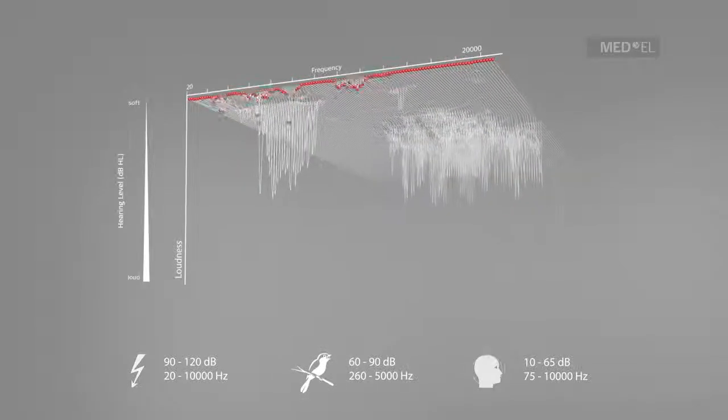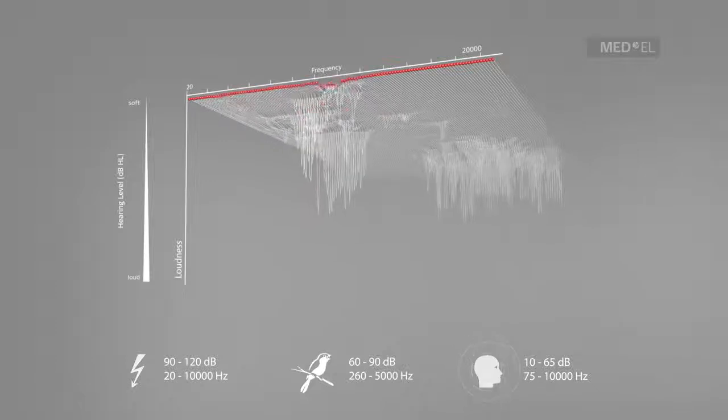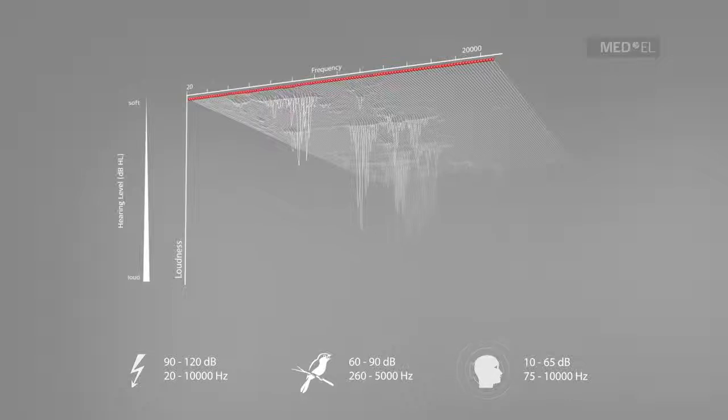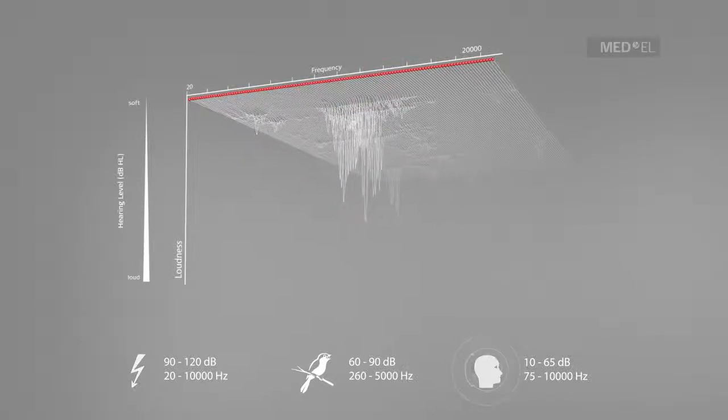The loudness or volume of a sound is expressed in decibels. A healthy human ear can perceive sounds as quiet as 0 decibels. A normal conversation is approximately 65 decibels. And acute pain is usually experienced at approximately 110 to 120 decibels, which is the same as being 25 meters from a jet engine.